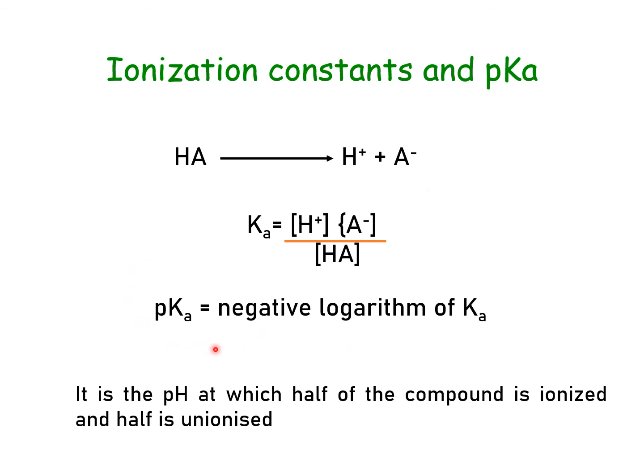Practically speaking, for every compound, usually weak acids and weak bases, their dissociation is largely affected by the pH. And pKa is that pH at which 50% of the compound, that is half of the compound, is present in the ionized form and half is present in the unionized form.